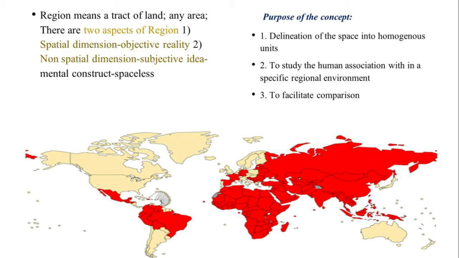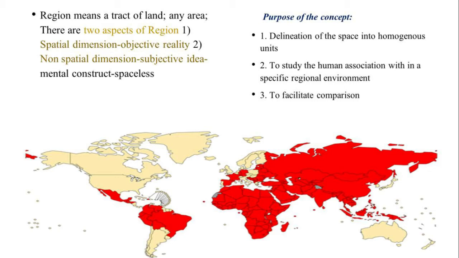Space or spatial means anything that exists, which has some area, which has some dimension. That is called spatial or space. So that is in reality. When we say the northeastern region of India, that really exists, that has a geographical existence.